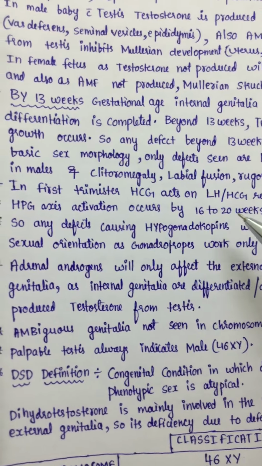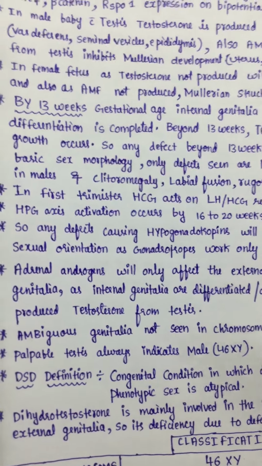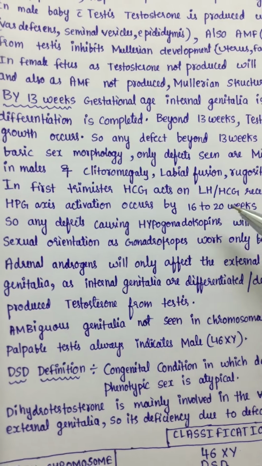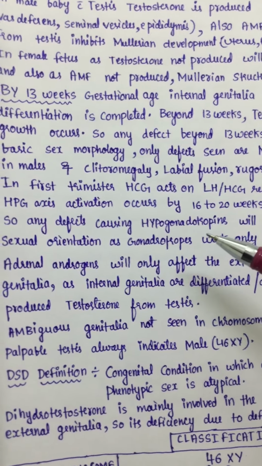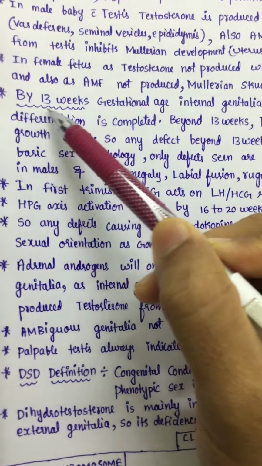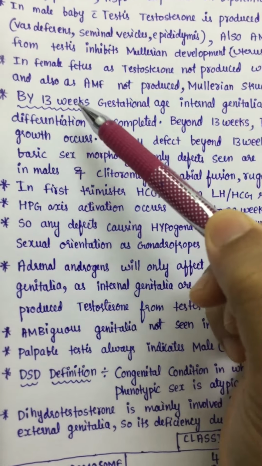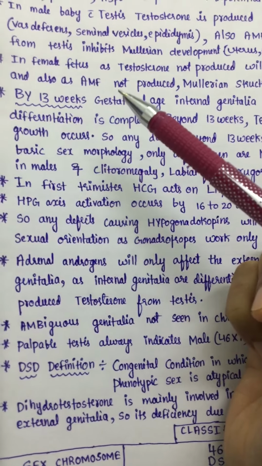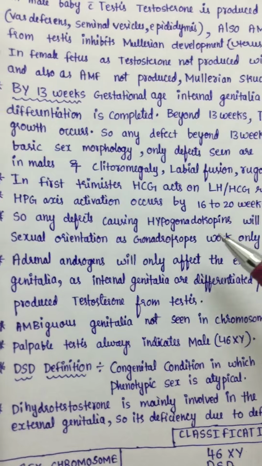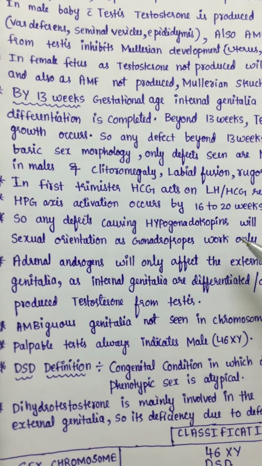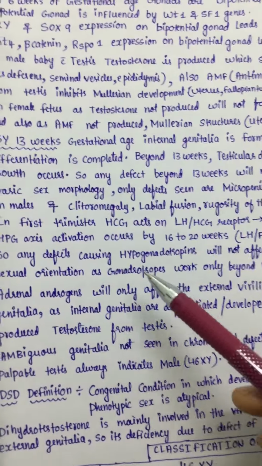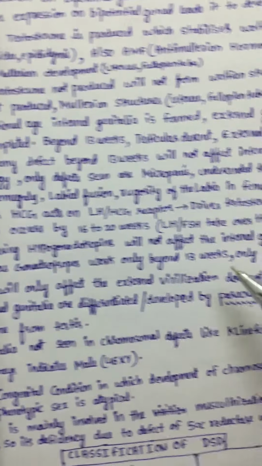These conditions will not affect before 16 to 20 weeks. So, in hypogonadotropic hypogonadism, by the time 16 to 20 weeks, by the time these LH and FSH are active, I told you already that by 13 weeks the internal genitalia are formed and the basic differentiation of external genitalia is done. So, any deficiency in LH and FSH, that is in hypogonadotropic hypogonadism, will not affect the internal genitalia or basic sexual orientation, as gonadotropins work only beyond 13 weeks.